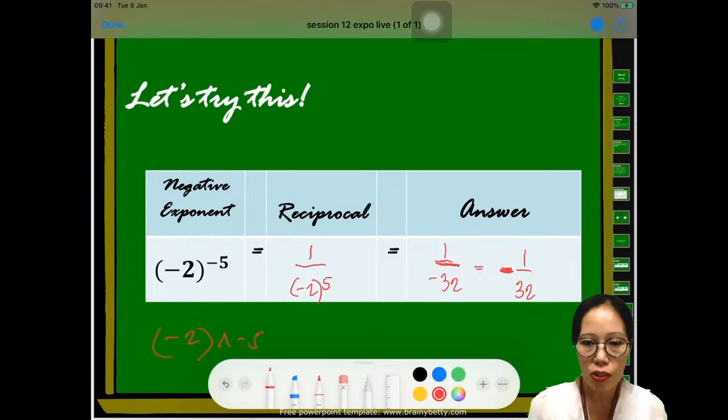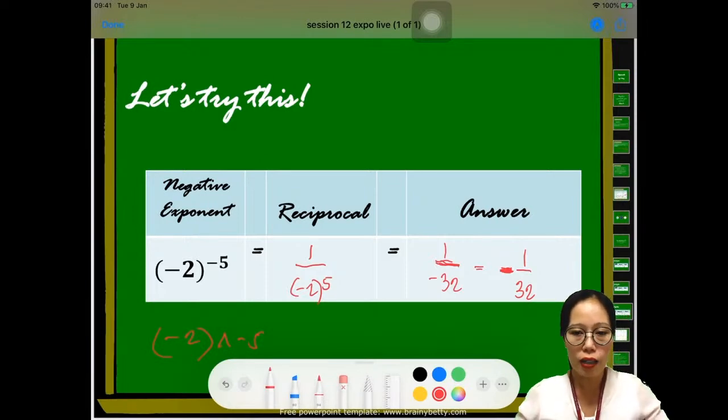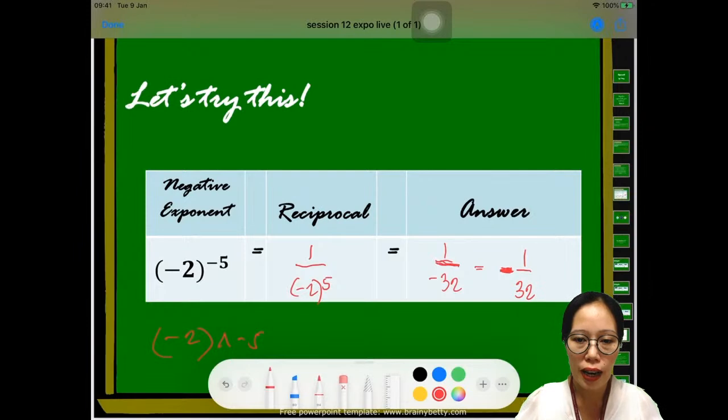So take note again about that. If you take the reciprocal, don't change the sign of the base. Only the exponent will change its sign.